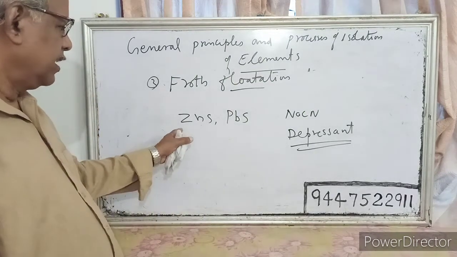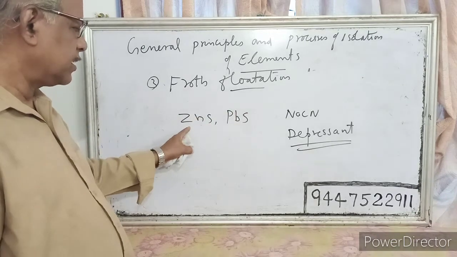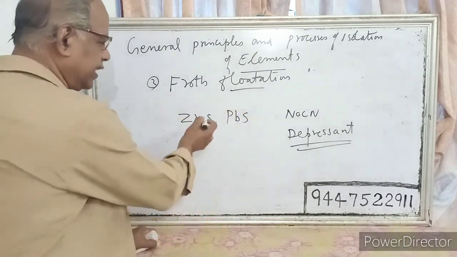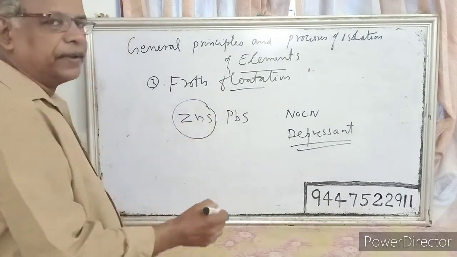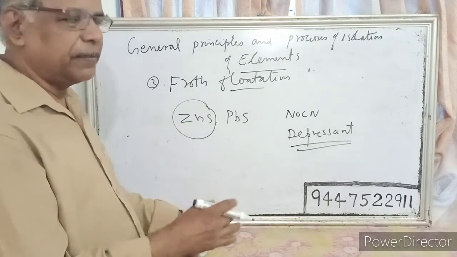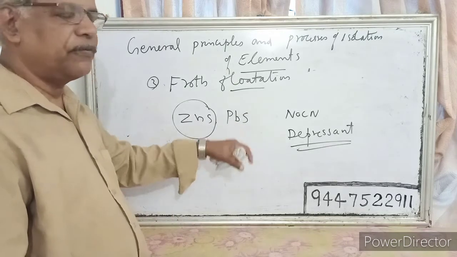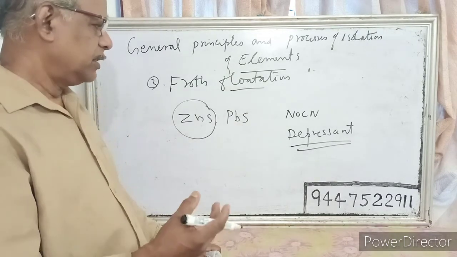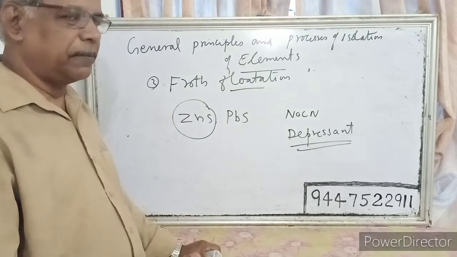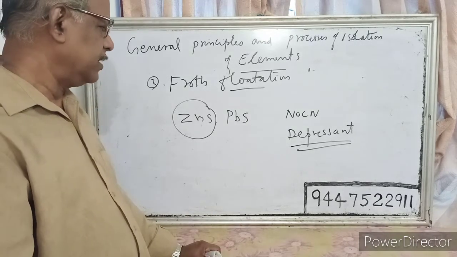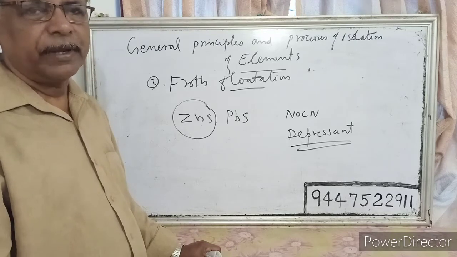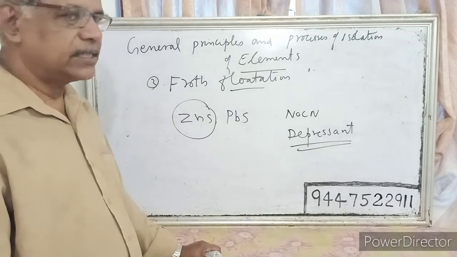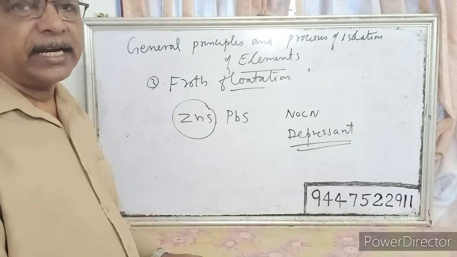For example, when you add sodium cyanide to a mixture of zinc sulfide and lead sulfide, the sodium cyanide prevents zinc sulfide from entering into the froth. It will stay in the solution, while lead sulfide is allowed to go along with the froth. So that chemical is called a depressant. A depressant is the chemical which is added during froth flotation to a mixture of sulfide ores to separate them. Example, sodium cyanide is used as a depressant.